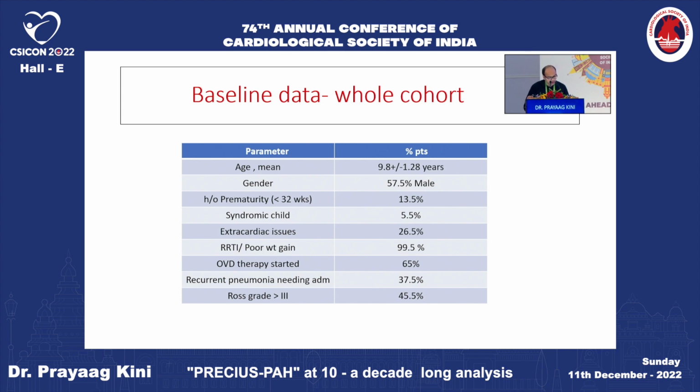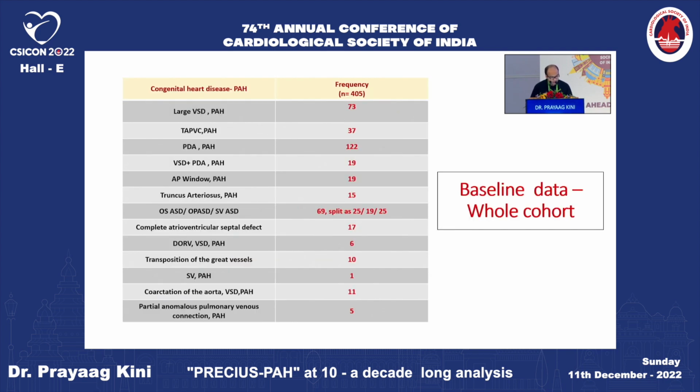In the entire cohort, the mean age was 9.8 years with a slight male dominance. We had a 13.5% prematurity rate. Syndromic children were 5.5%. Extracardiac issues were seen in about 27% of cases. The commonest presentation was recurrent respiratory infections with poor weight gain. As I mentioned, 65% were on oral vasodilator therapy, and Ross grade 3 was seen in 45.5%.